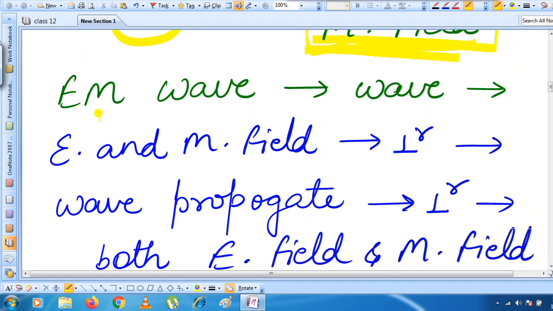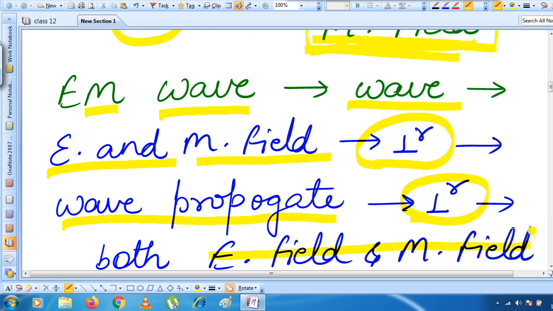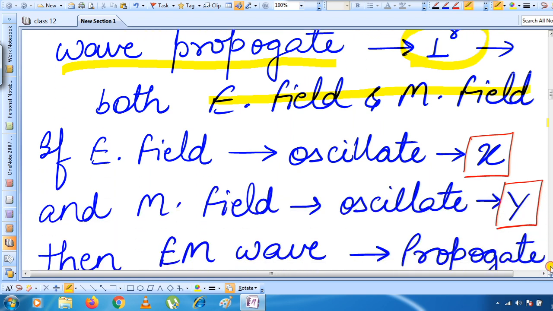Now, after this, what is an EM wave actually? If we define an electromagnetic wave, it is actually a wave which is made up of, or you can say consists of, electric field and magnetic field. Electric field and magnetic field are perpendicular to each other, and the electromagnetic wave propagates perpendicular to both of them, the electric field as well as the magnetic field, right? So all these things we studied till now.